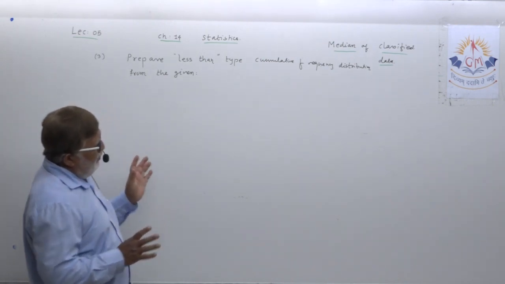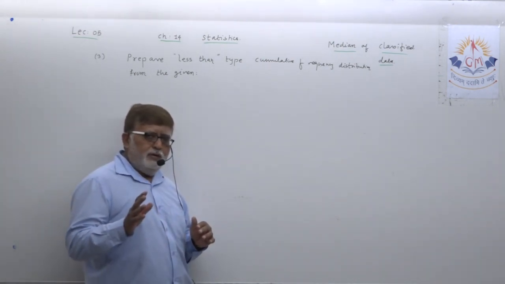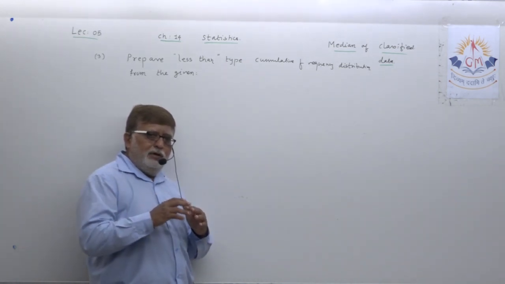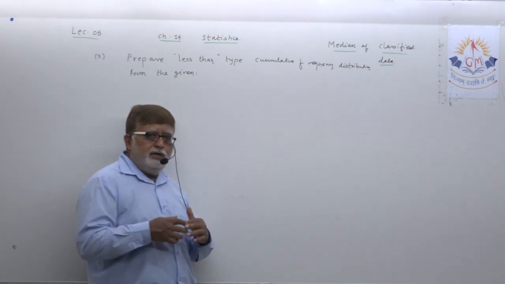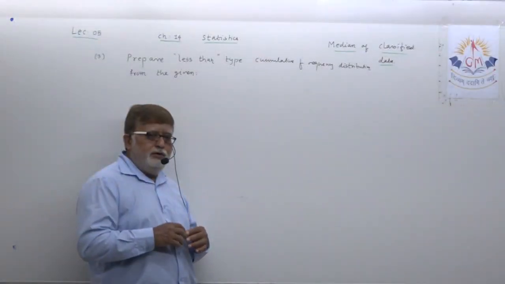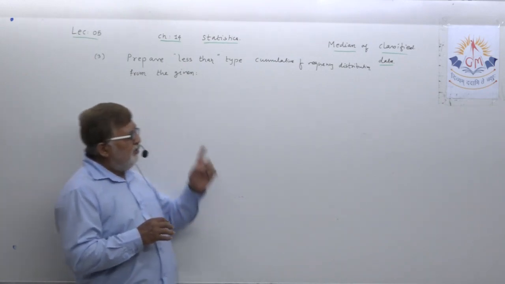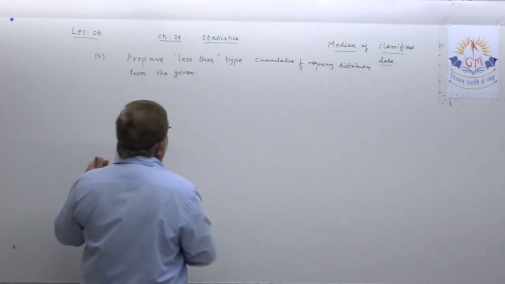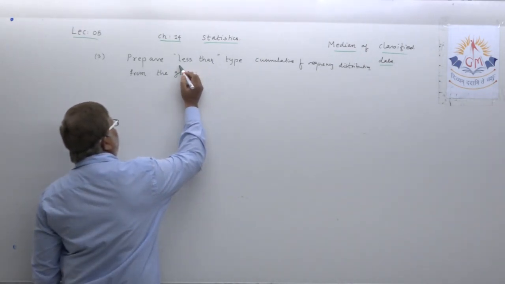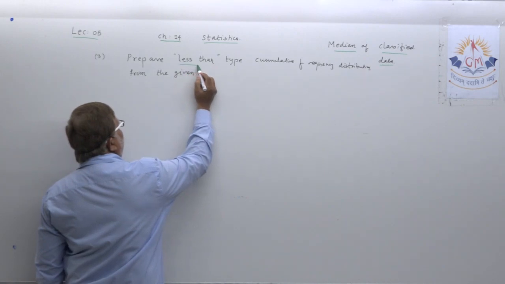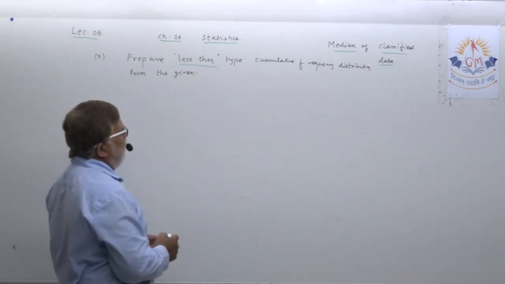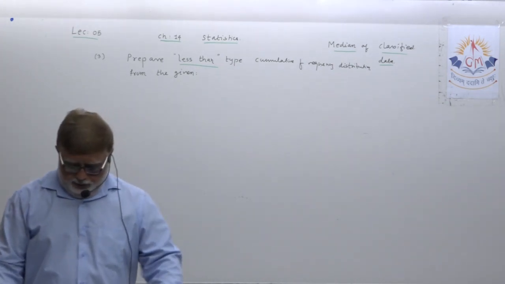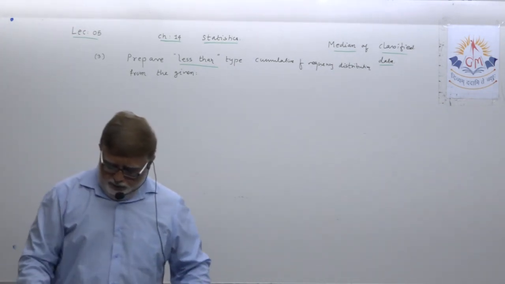Dear student, in today's lecture we are not going to take the topic of how to prepare more than type cumulative frequency distribution. I am just explaining this topic only, that from a given frequency distribution, how can you prepare less than type cumulative frequency distribution. First you note down one example.